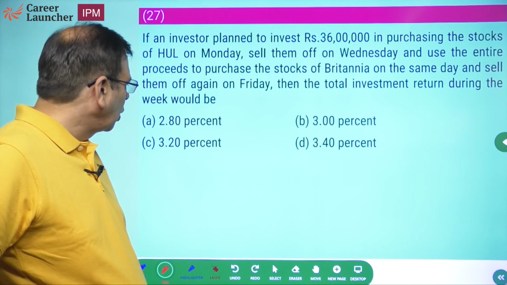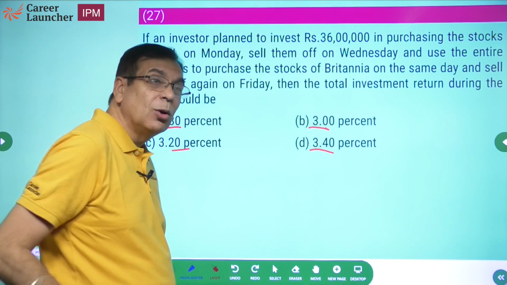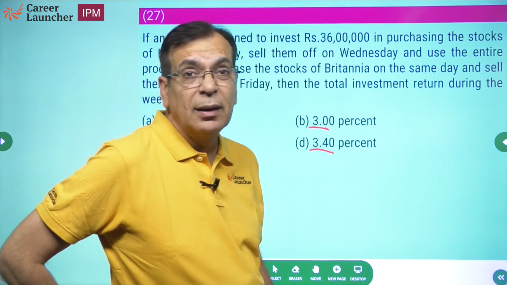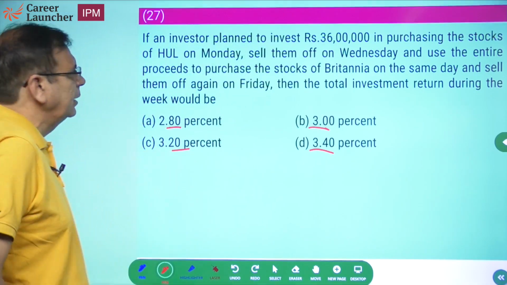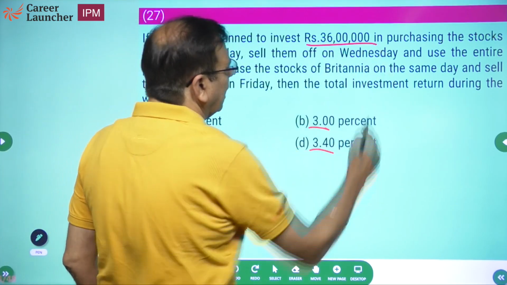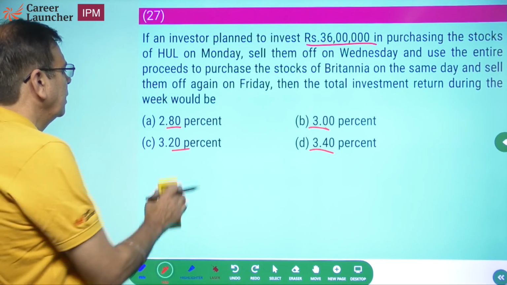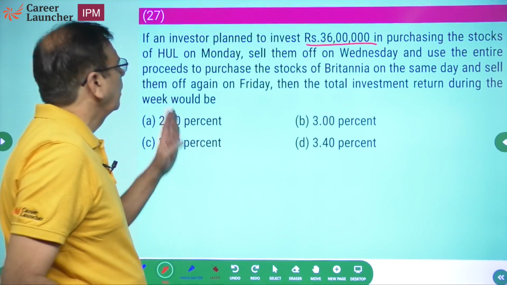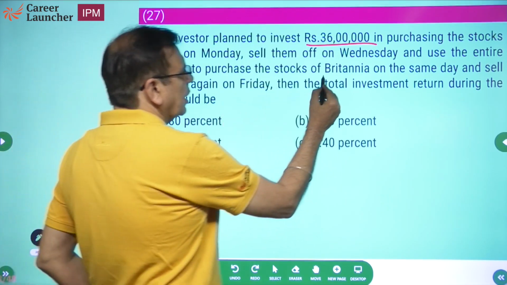I don't like the choices at all. 2.83, 3.2, 3.4, very close choices. What does that mean? The calculation could be difficult. Maybe this is a question you should not be attempting, but let's read the question. Again, this person also has 36 lakh rupees on HUL and sells them on Wednesday. So he buys HUL on Monday, sells HUL on Wednesday, and uses the entire proceeds to purchase stocks of Britannia